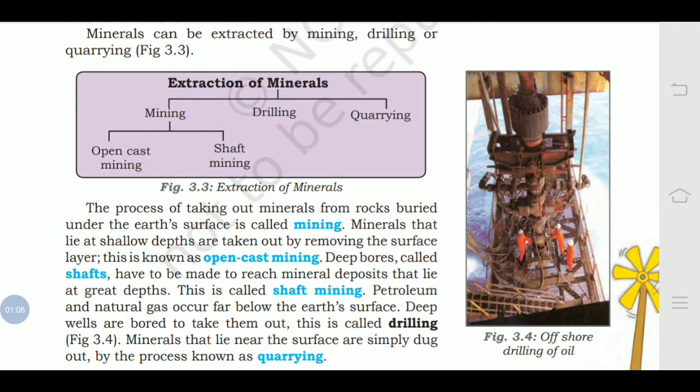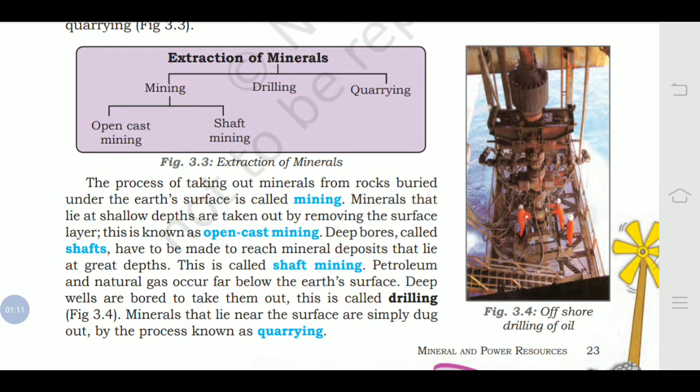Now the ways of extraction of minerals, that also we have covered: mining, drilling and quarrying. Mining is again divided into two, that is open cast mining and shaft mining. Open cast mining means removing the surface layer of the earth crust and extracting the minerals, that is called open cast mining. And shaft mining means the minerals are deposited at great depth, so they have to dig deeper to take out the mineral, so that is called shaft mining.